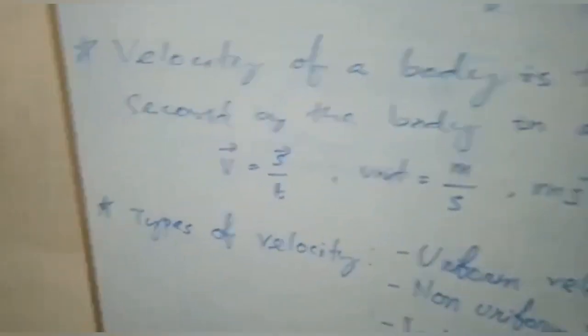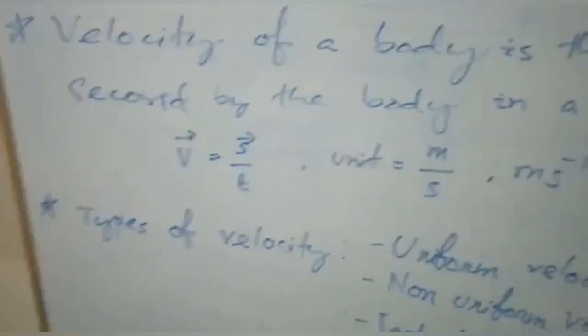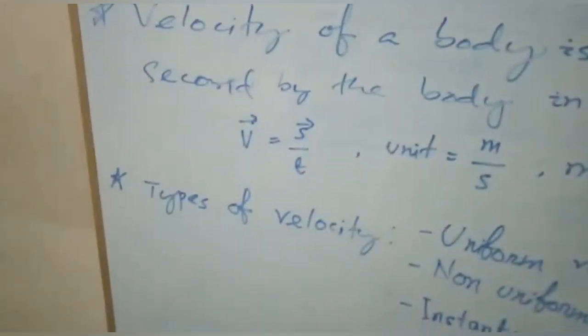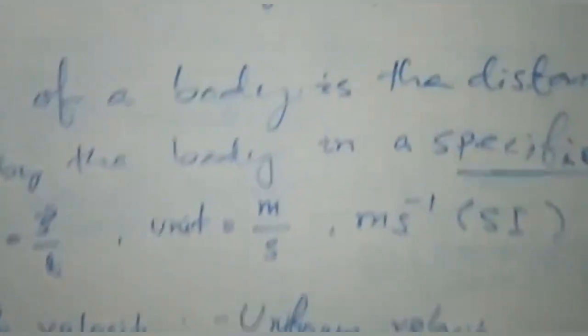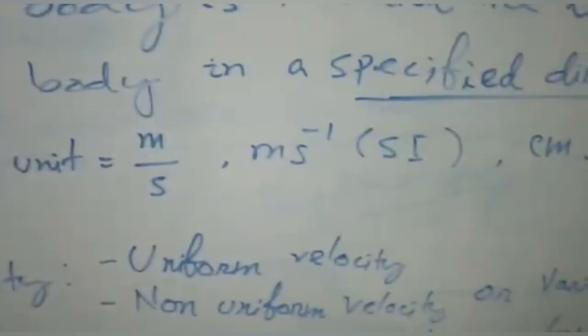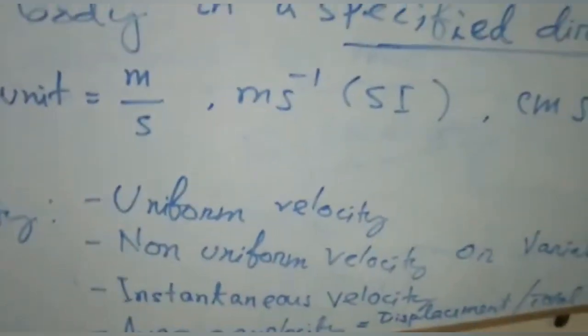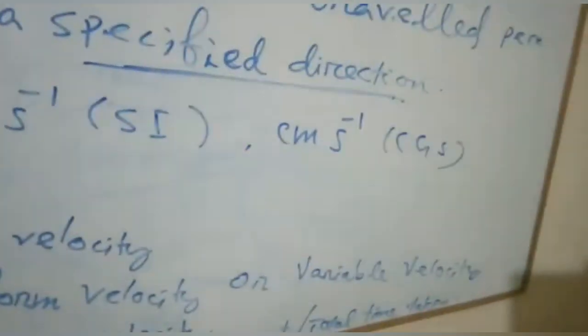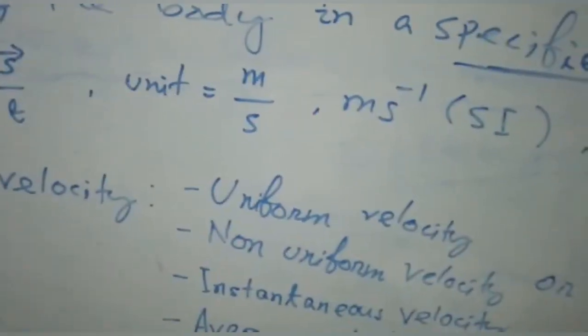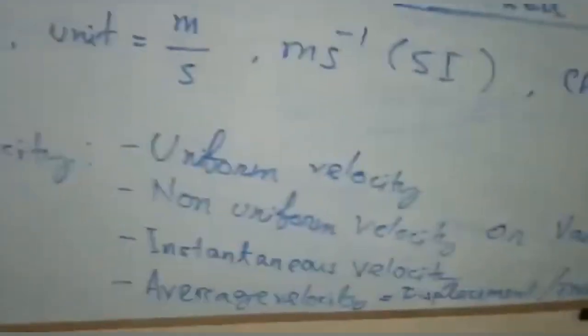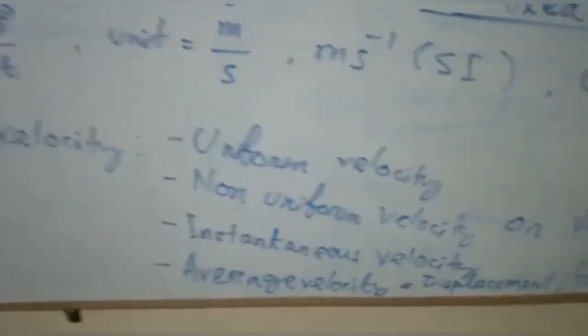Here we will again discuss the four types of velocity, same as for speed: uniform velocity, non-uniform or variable velocity, then instantaneous velocity, and finally we will come to average velocity.